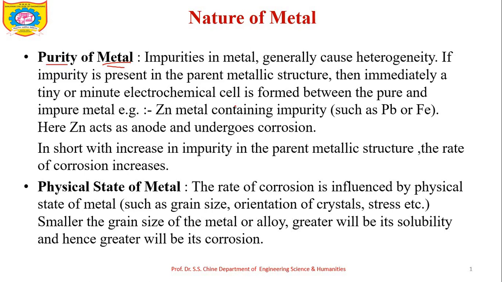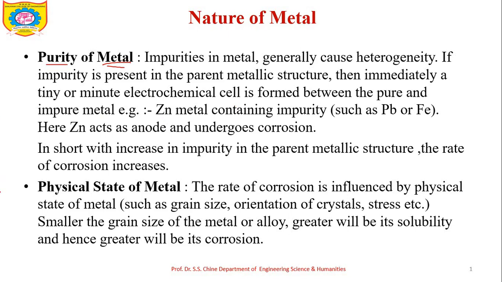Zinc metal acts as the anode and undergoes corrosion. So, impurities in the metal lead to heterogeneity and that will lead to the formation of a galvanic cell. That's why with an increase in impurity in the parent metallic structure, the rate of corrosion increases.